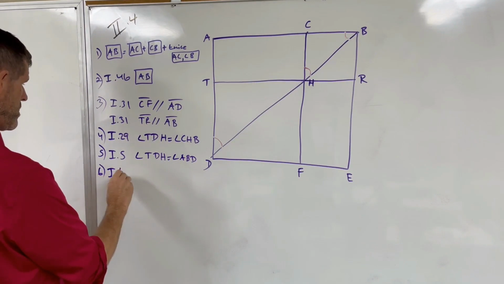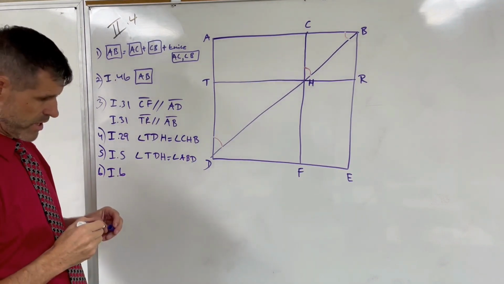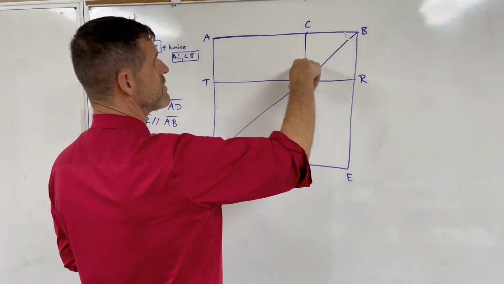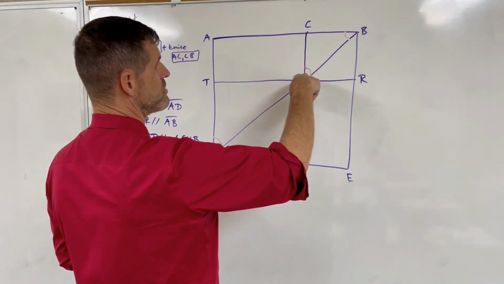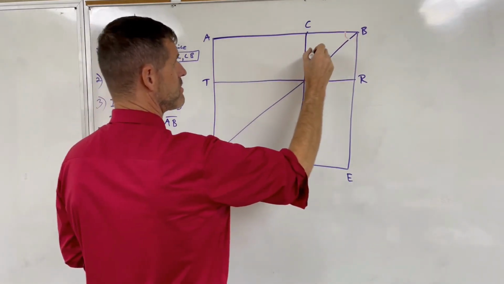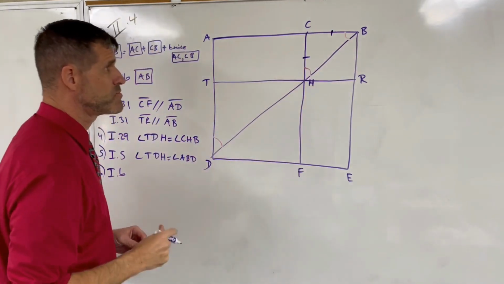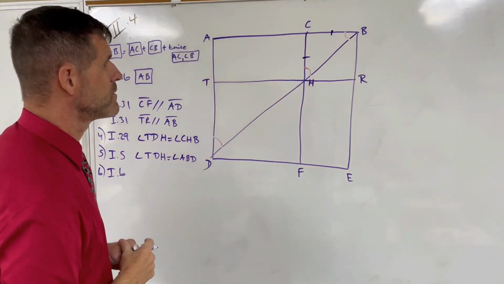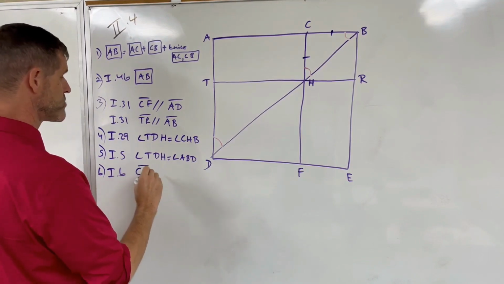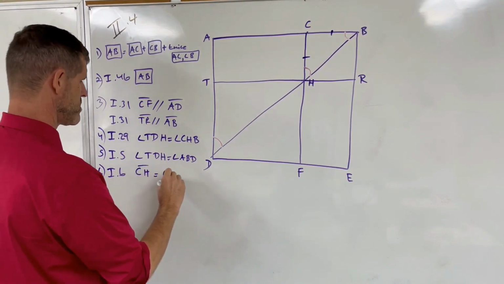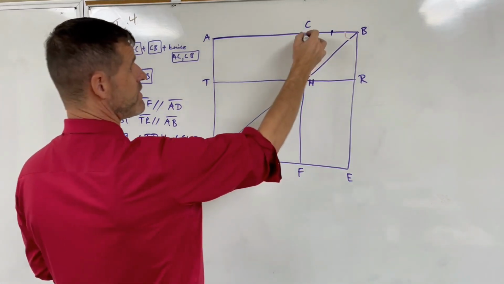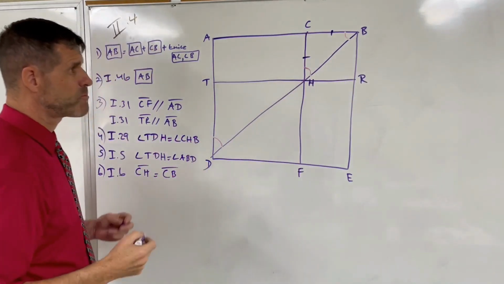And next, he goes on to utilize prop 6 of book 1, which says that when you have in a triangle, namely the triangle here is HCB, when you have the base angles equal, then the sides subtending those base angles must be equal. Therefore, we can say that side CH is equal to side CB. Now, if we look at the figure CR, we know that it's a parallelogram.